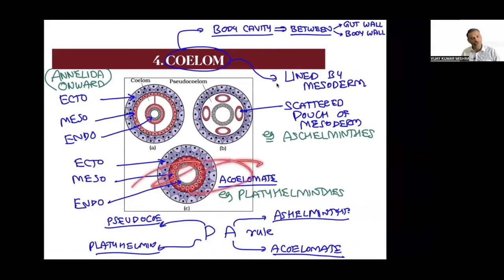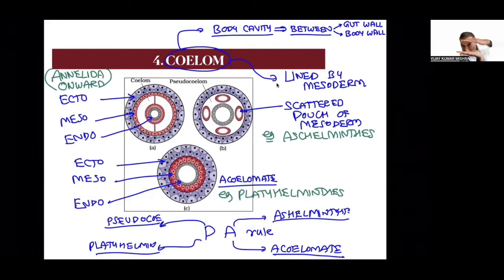So acoelomate: no coelom, no cavity present. Coelomate means the coelom, a body cavity, is present. Can you see this cavity? This cavity is called a coelom. And how is this coelom formed? This coelom is formed by the splitting of mesoderm. Consider my complete hand as a mesoderm. In the first diagram where the coelom is written, this mesoderm is going to get split. As the mesoderm splits, it will form the cavity.